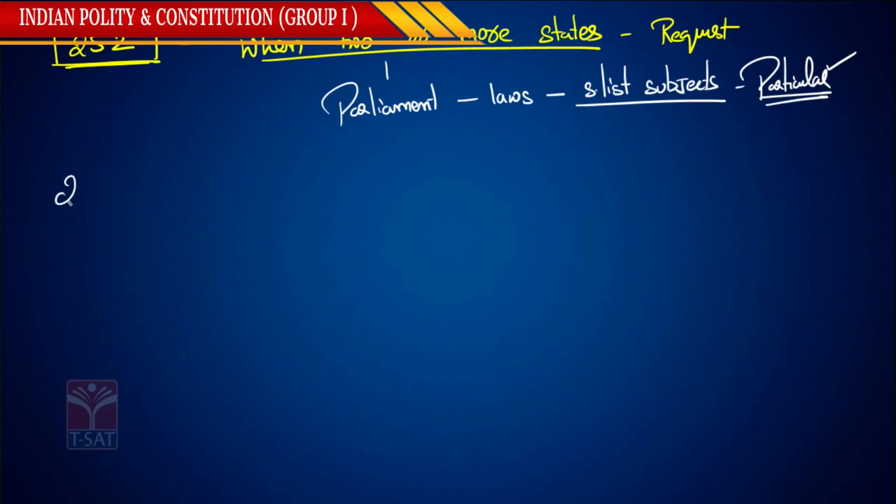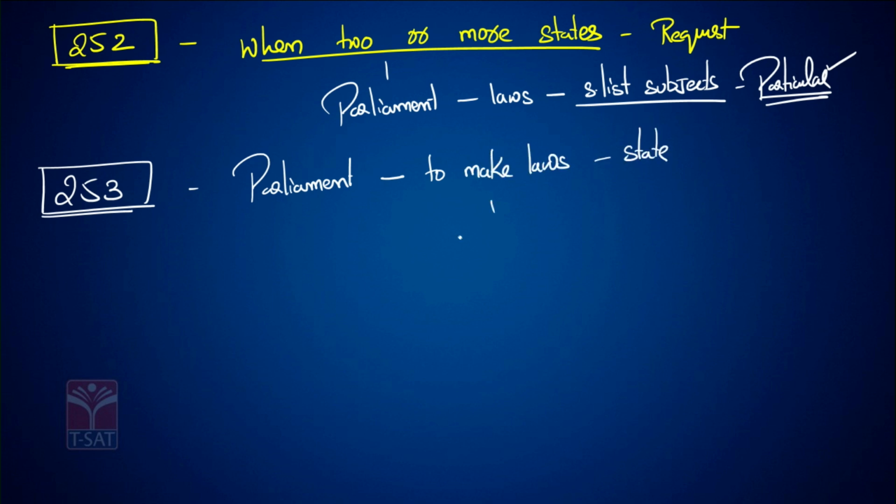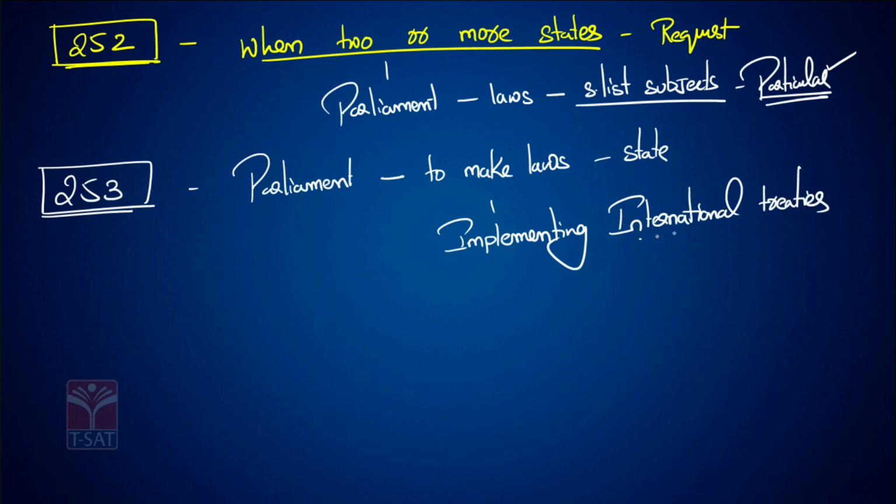The next one we have is Article 253. The Parliament has the authority to make laws for any state in implementing international treaties. Parliament has all the rights to make laws for implementing international treaties. This is your Article 253.